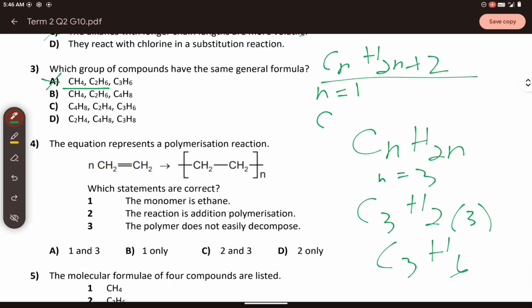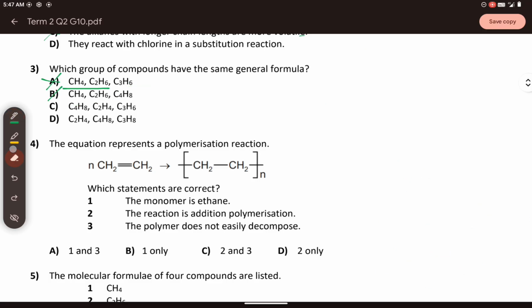Now for letter B, this is also incorrect because the first two options, methane and ethane, CH4 and C2H6, follow the alkane general formula of CnH2n plus 2, but the C4H8 follows the alkene formula of CnH2n. I'll just have to highlight this. This is correct.